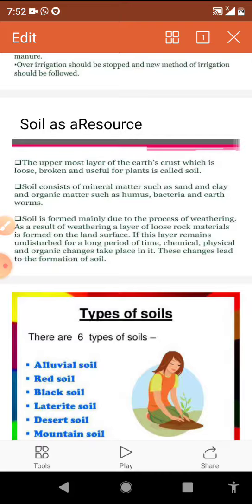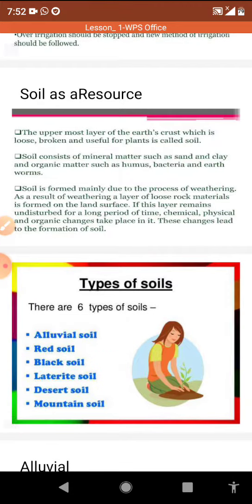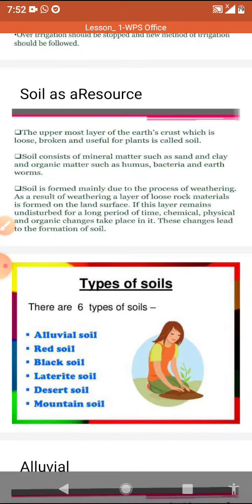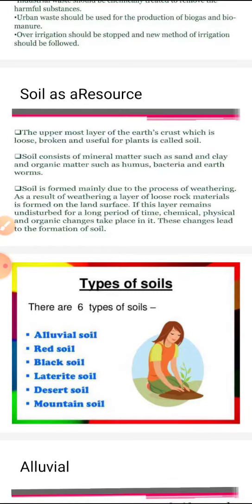Soil can be of two types by the process of formation. The first one is residual, and the second one is the transported variety of soil. The residual soil is formed by the process of weathering. And what is weathering? Weathering can be defined as the process by which exposed rocks are broken into simpler forms or smaller pieces.